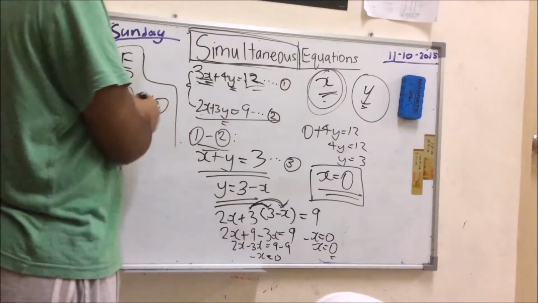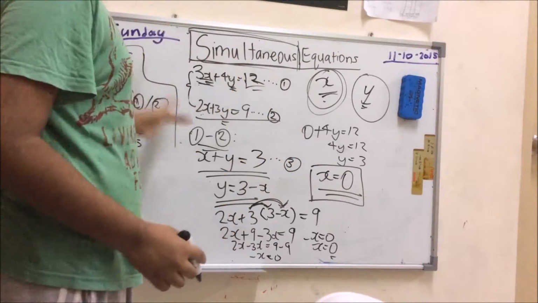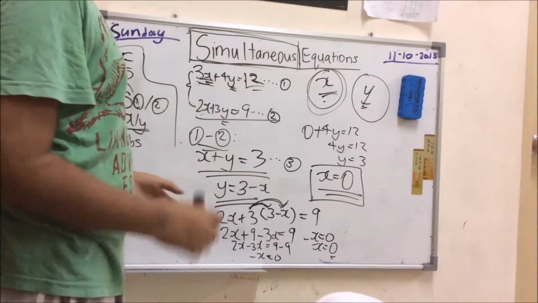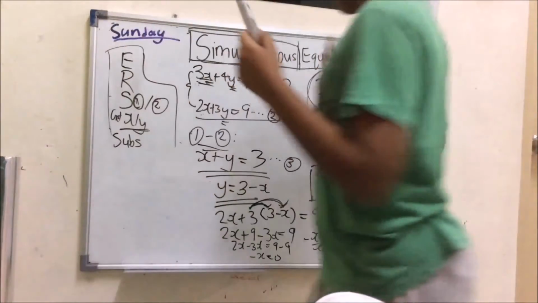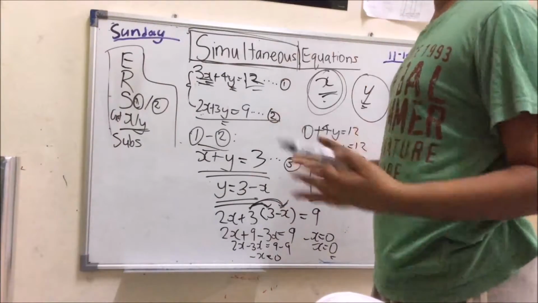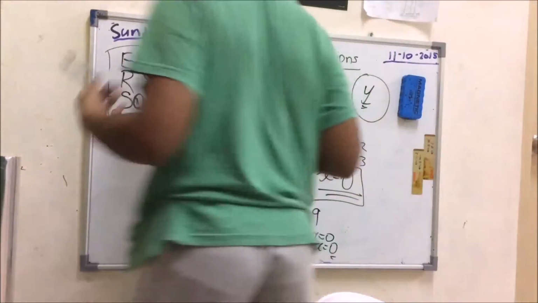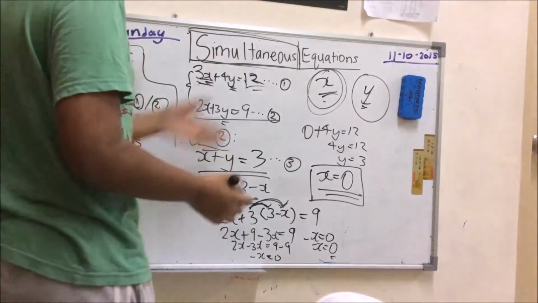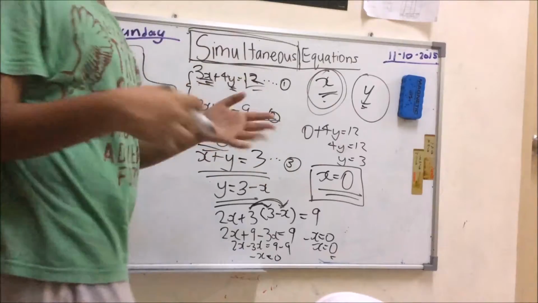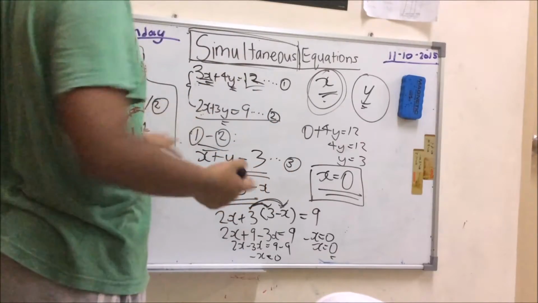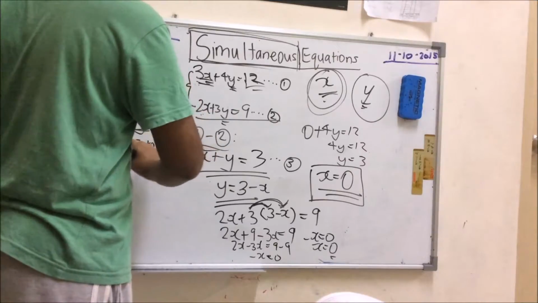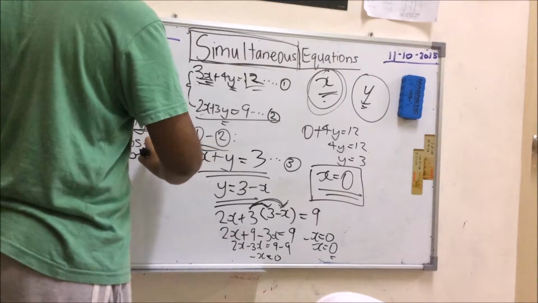So when you've already got x and you want to find y, or you've got y and you want to find x, you can substitute into either equation 1, equation 2, or equation 3. You'll still get the same answer. It's that simple.